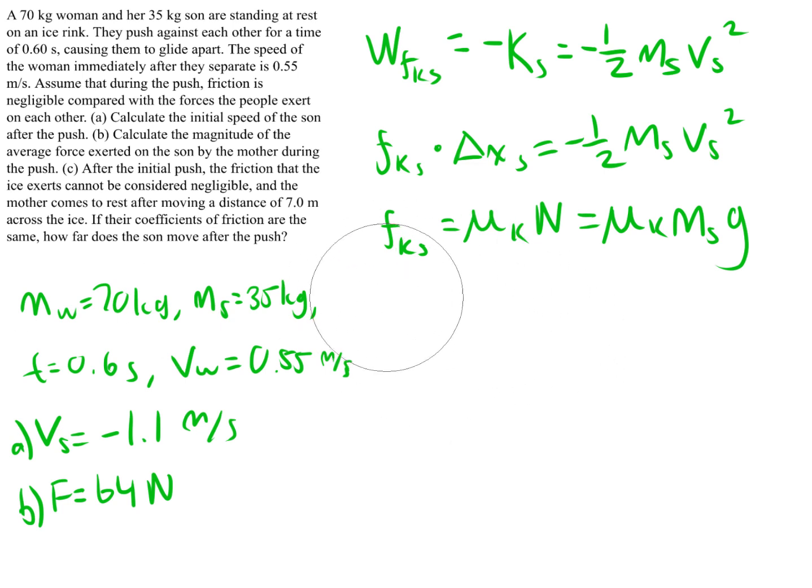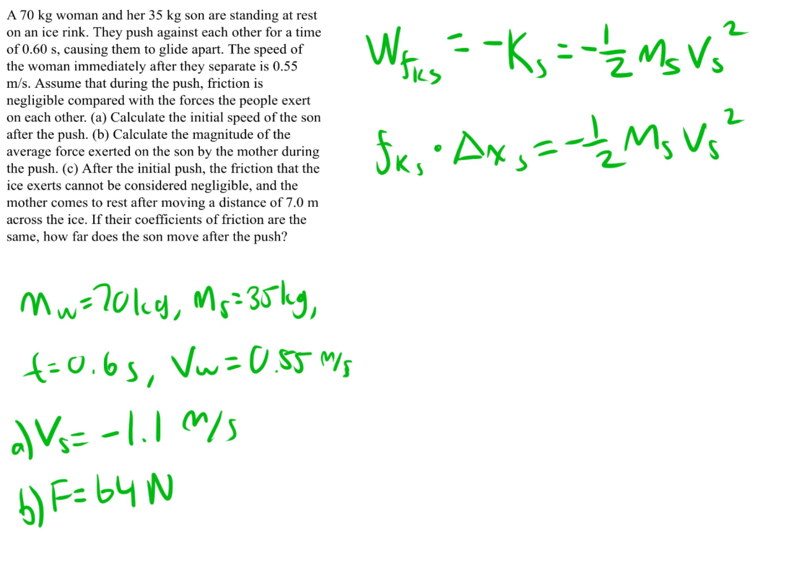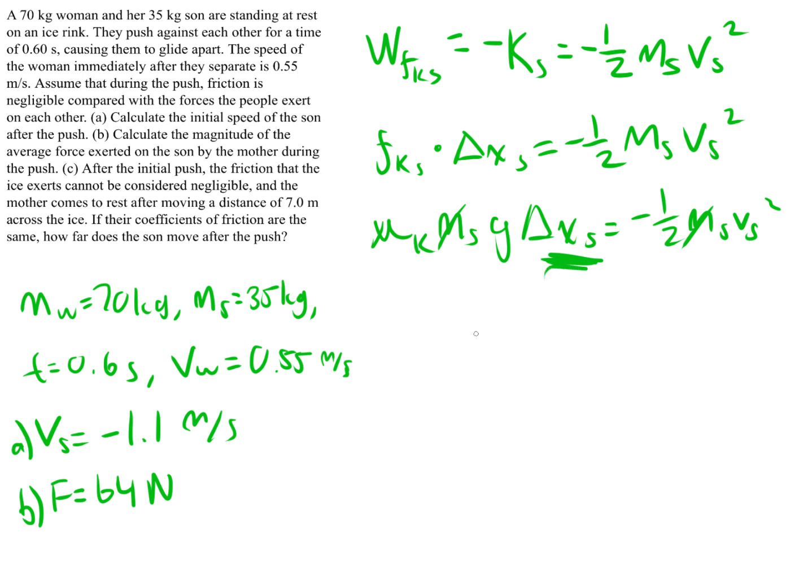So now we can just plug that into our equation. The coefficient of kinetic friction times the mass of the son. This actually gets canceled, but I'm just going to write it for now. It equals the negative of his kinetic energy. These two cancel, so we can ignore that. And now we just need to solve for the displacement of the son.